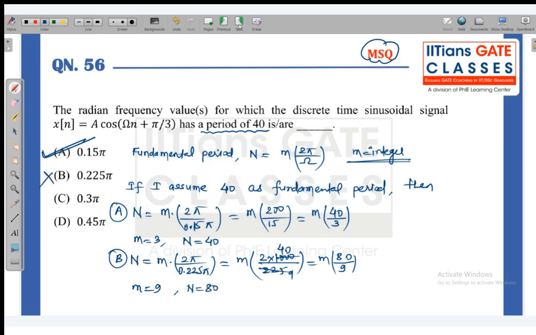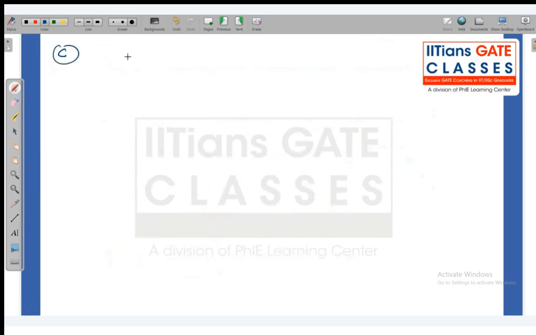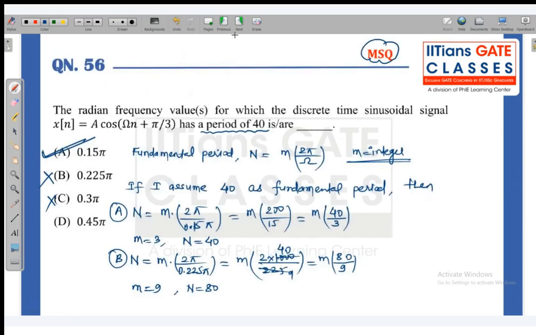Right. Now let's check option C. Option C is 0.3 pi. So N is equal to m into 2 pi upon 0.3 pi, so it is m into 20 upon 3. Again for m equal to 3, N is 20. So this should not be correct.